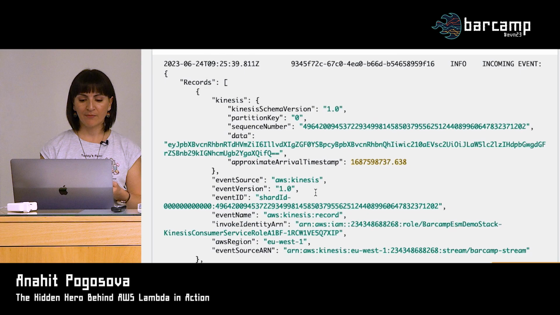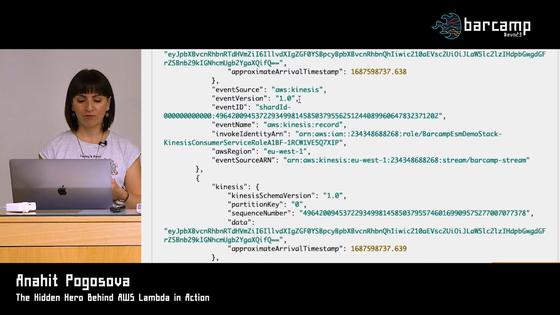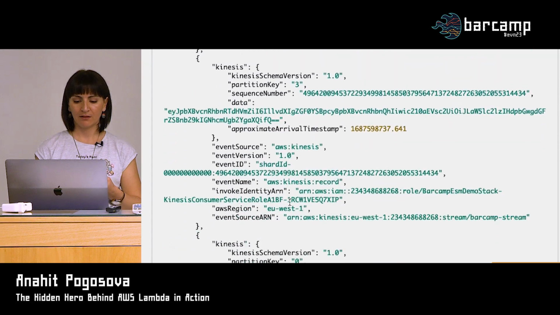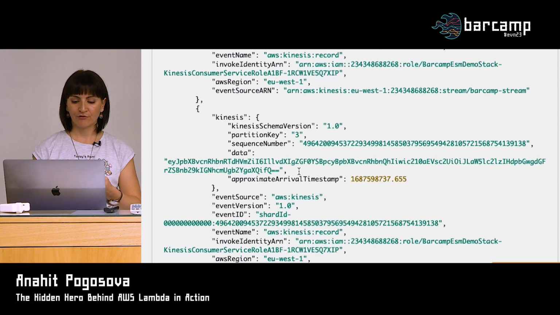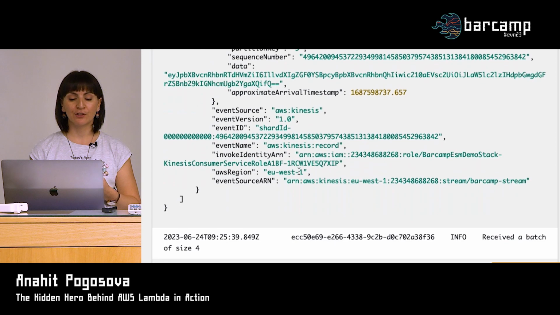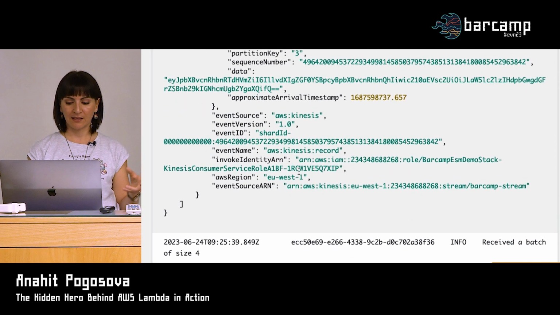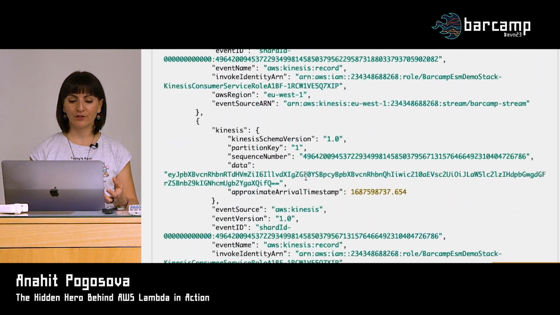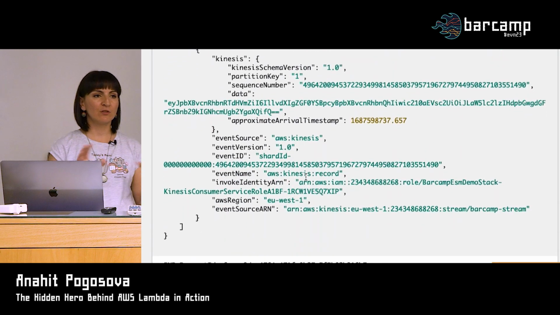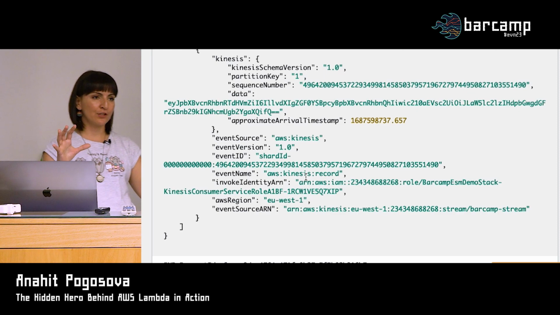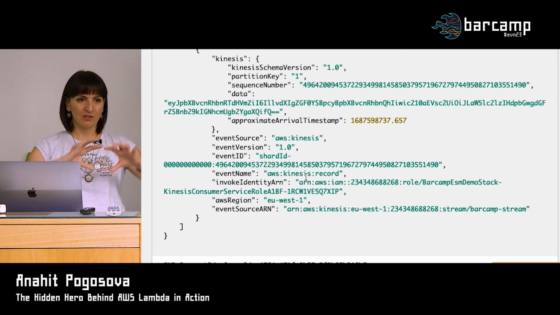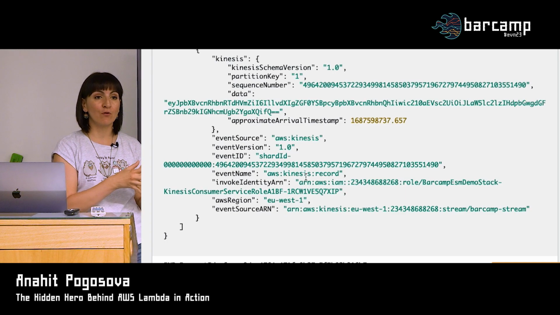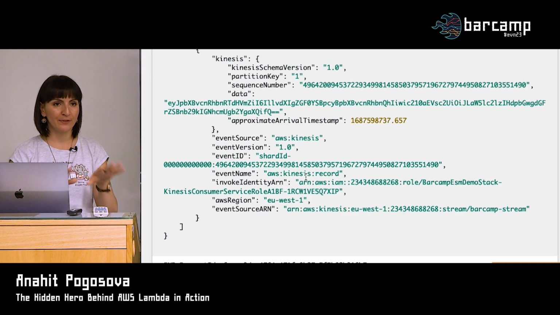Then comes the next Lambda invocation. We have partition key 0, 3, 3, 0, 3, and so on. So we will only get partition key 0s and 3s in this second invocation, and the third one apparently will be partition key 1. Yes, partition key 1, partition key 1, partition key 1. So when you use parallelization factor, the entire partition key space is split into subspaces, and each invocation will take care of a subset of partition keys. So they will not ever overlap between lambdas.